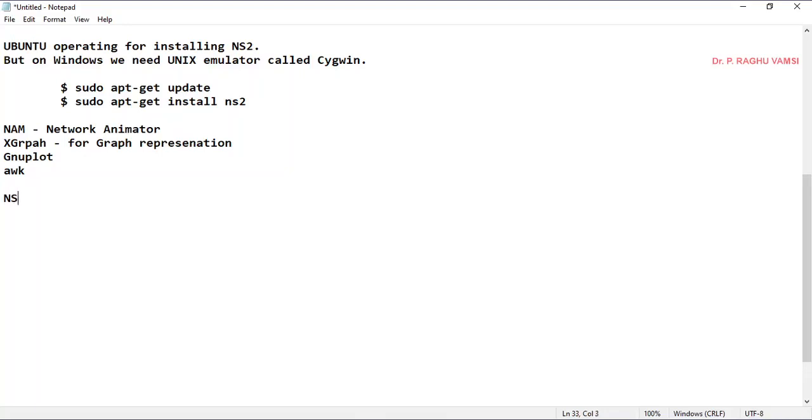In NS2, the protocol development will be done using C++.